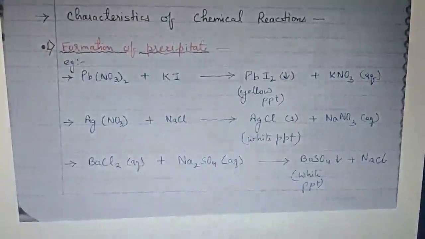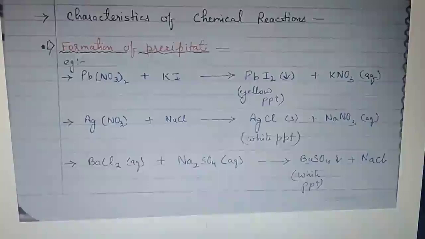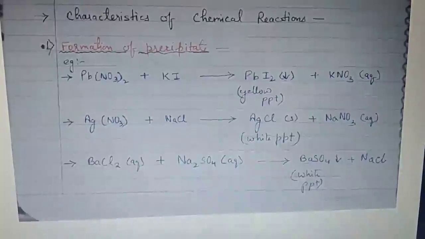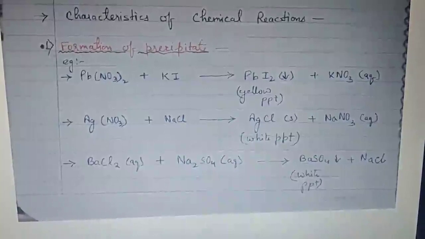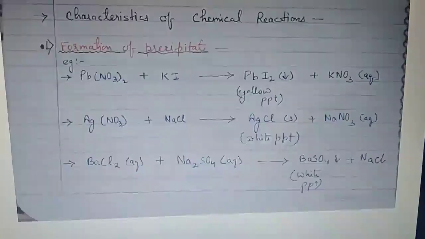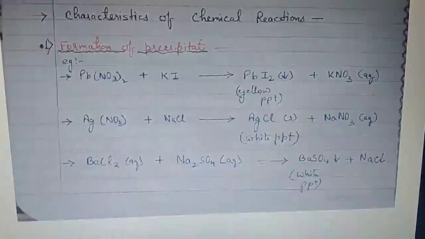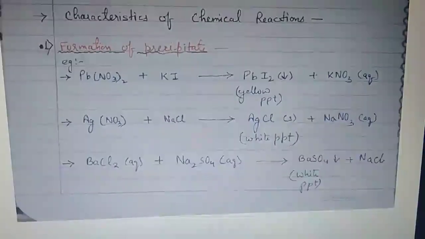So again, I am revising. What do you mean by chemical reaction? A chemical reaction or a chemical change is a reaction or a change in which you observe the formation of a new substance. The formation of a new substance can be in the form of a solution. It can be in the form of a precipitate. It can also be the evolution of gases taking place.